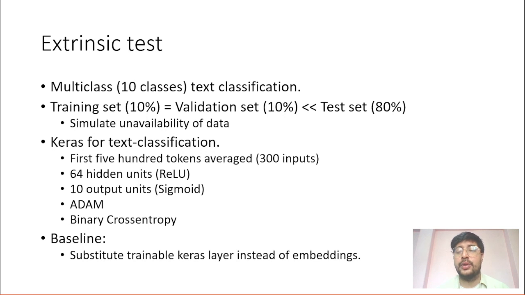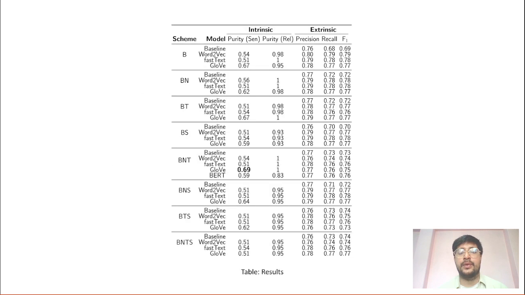Our classification model is a standard feed-forward neural network with 64 hidden units with ReLU activation and 10 output units with sigmoid activation, trained using the Adam optimizer over the binary cross-entropy loss function. To also measure our results against the baseline, we substitute a trainable Keras layer without the word embeddings. We get a few interesting results as you can see in the slides.